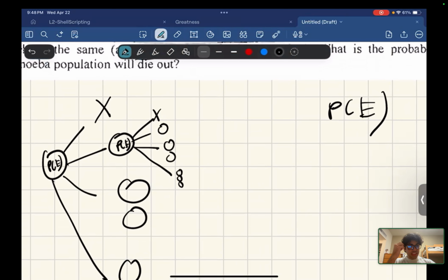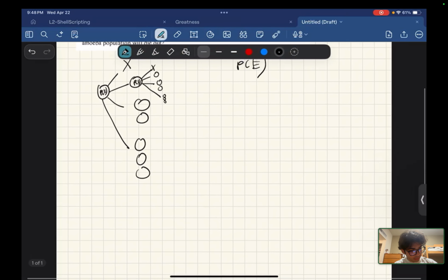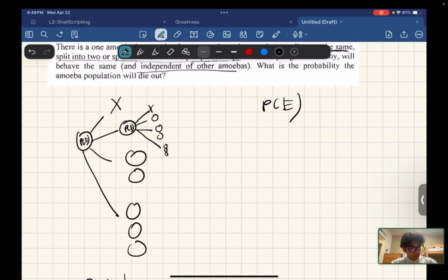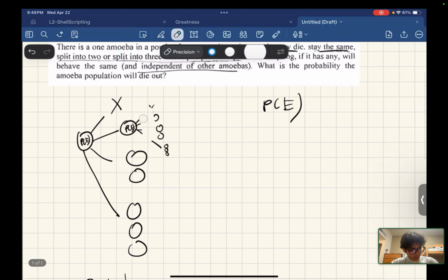And the chance that this amoeba dies on its own immediately is 1/4. But it can double, and then each of them can die as well. So you have to add that probability on as well. So let's break it down. We're trying to find the probability of E. There's one amoeba. Let's start off here. Let's not complicate the other steps, so we can erase this for now.